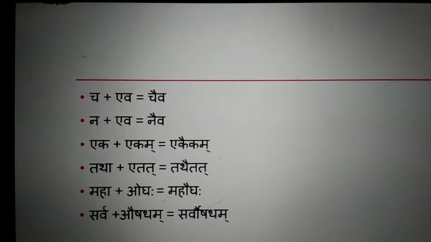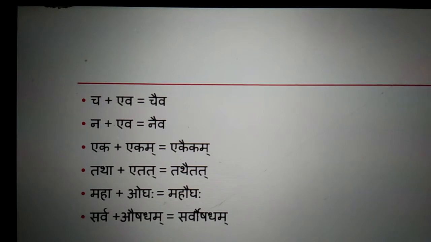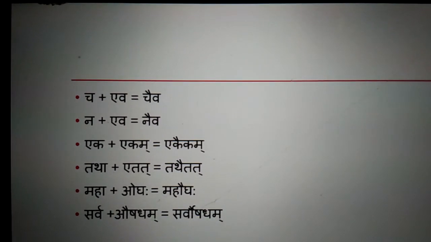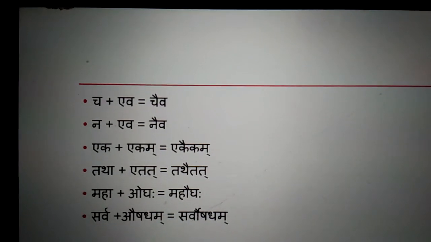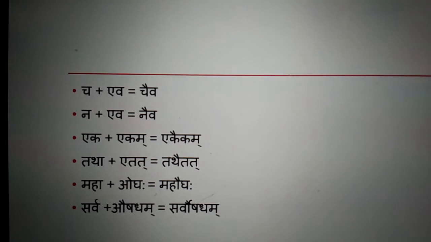So the joining will take place between two letters A and A, and the result will be I. That's why the new word will be chaiva.